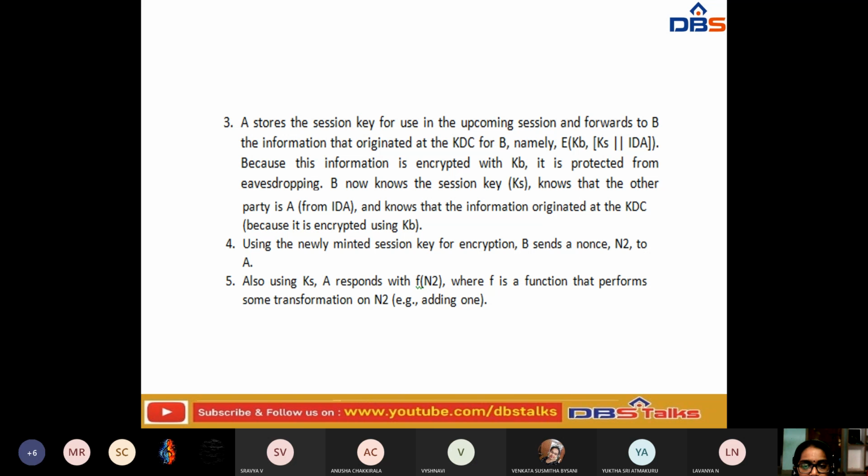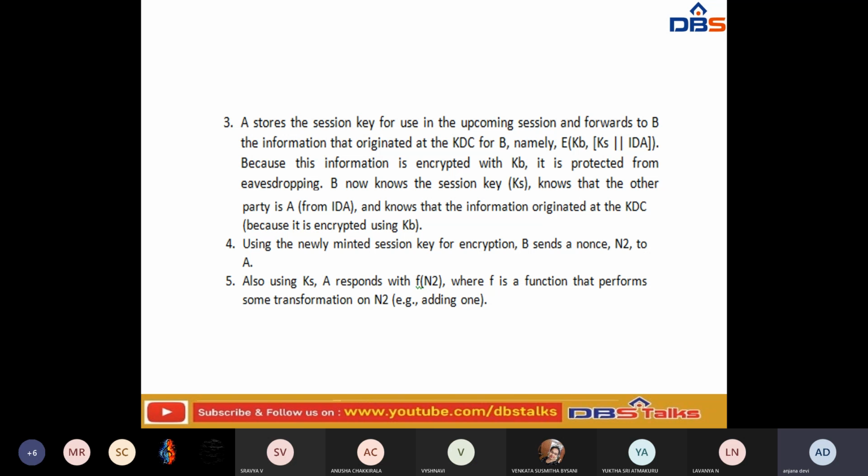If you have observed, it is protected from eavesdropping, because it is encrypted using the key at the receiver side, that is B. Whatever data we send uses the newly minted session key for the encryption.